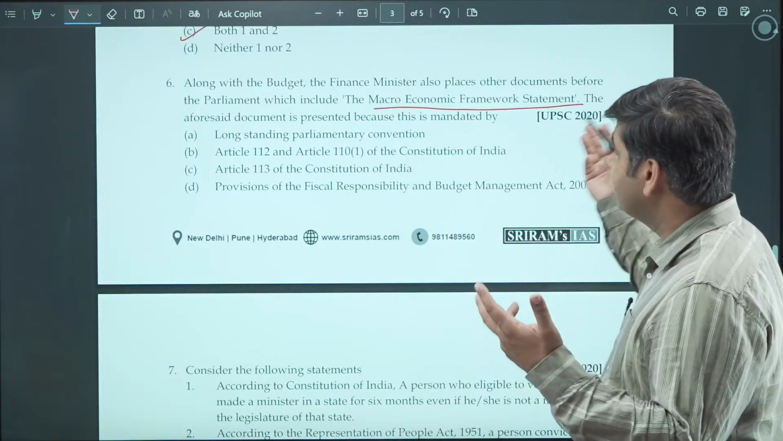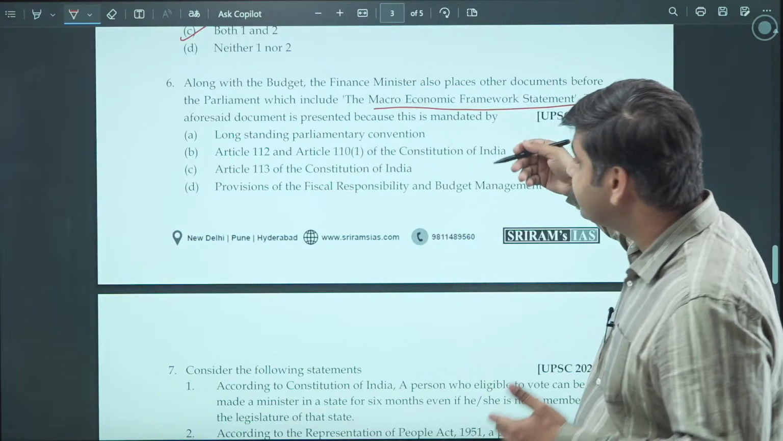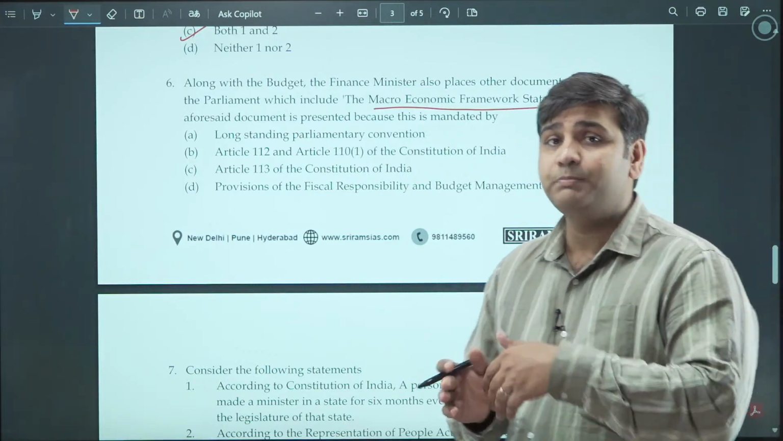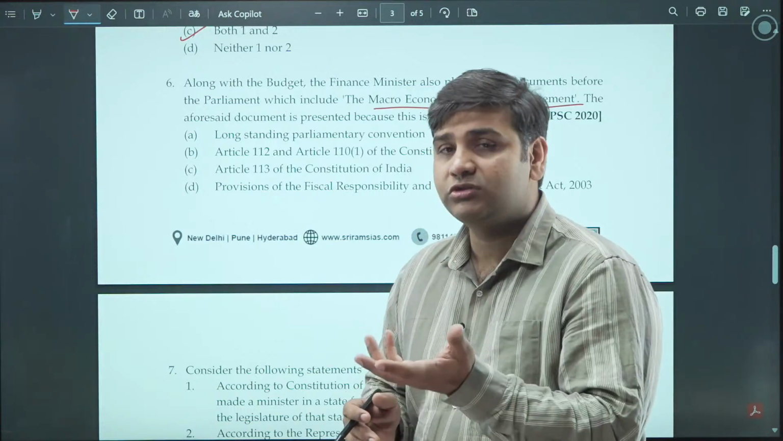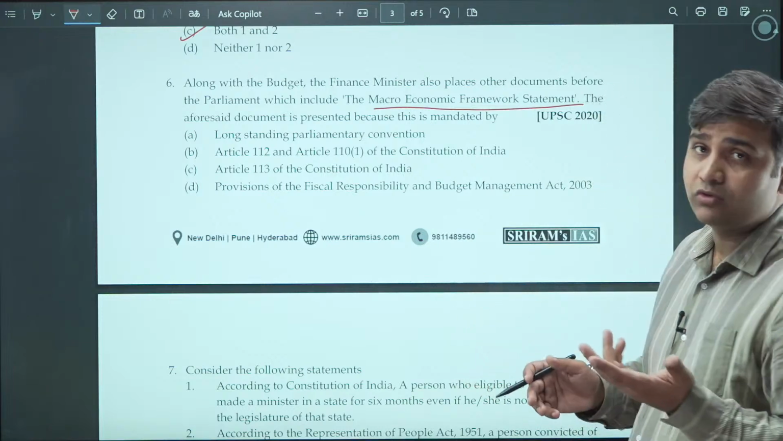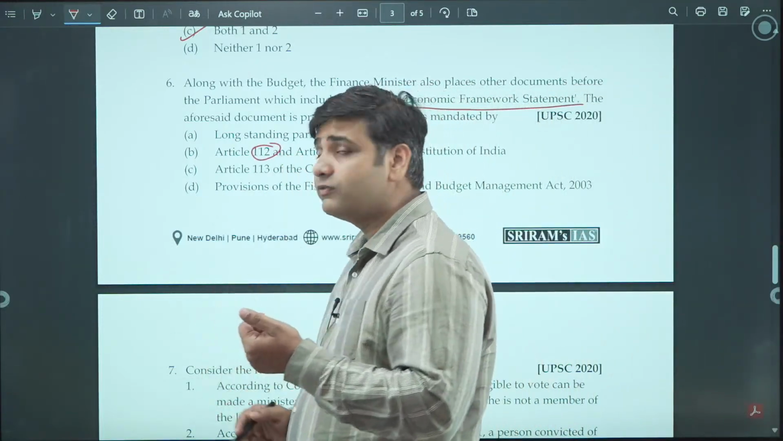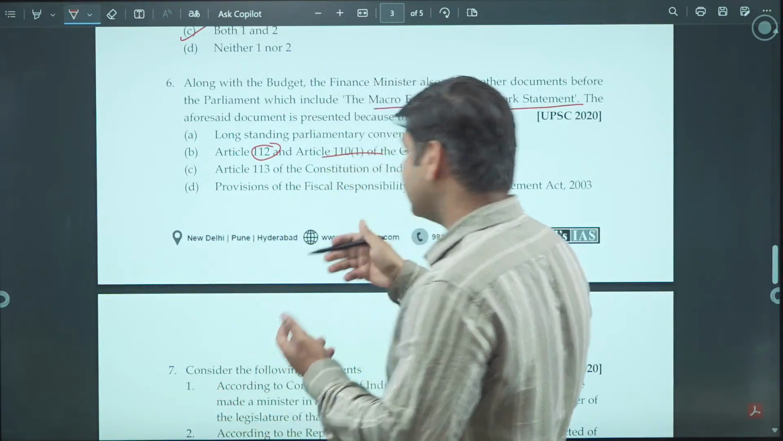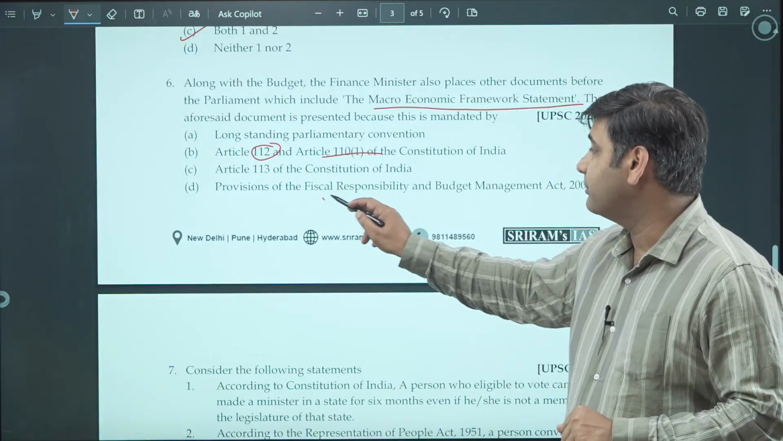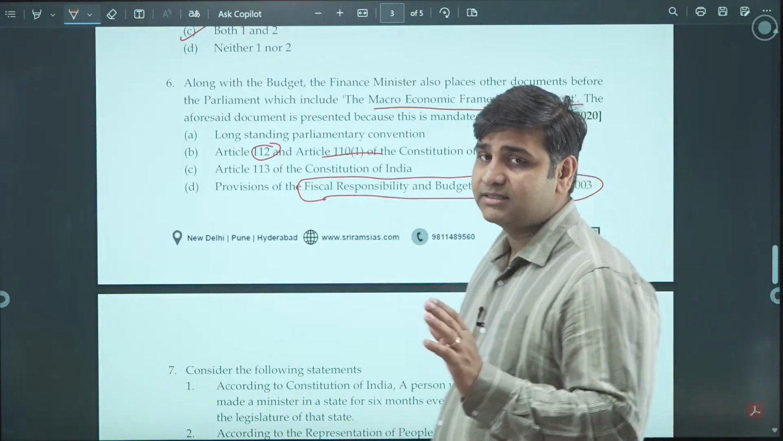They are saying the aforesaid document is presented because this is mandated, made compulsory to be introduced in the house by which particular provision. So article 112 relates to the annual financial statement. This is the money bill. Article 113 is also different, but it is because of the FRBM Act, which tries to stabilize the finances of the government,